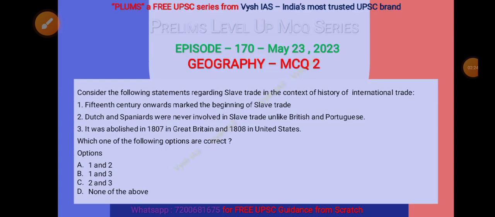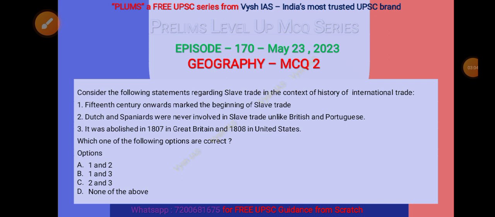Now let's move ahead. So MCQ 2: consider the following statements regarding slave trade in the context of history of international trade. So the 15th century onwards, it marked the beginning of slave trade. Dutch and Spaniards were never involved in slave trade, unlike British and Portuguese. Then the slave trade was abolished in 1807 in Great Britain and 1808 in United States. So which of the options are correct? 1 and 2, 1 and 3, 2 and 3, and none of the above.